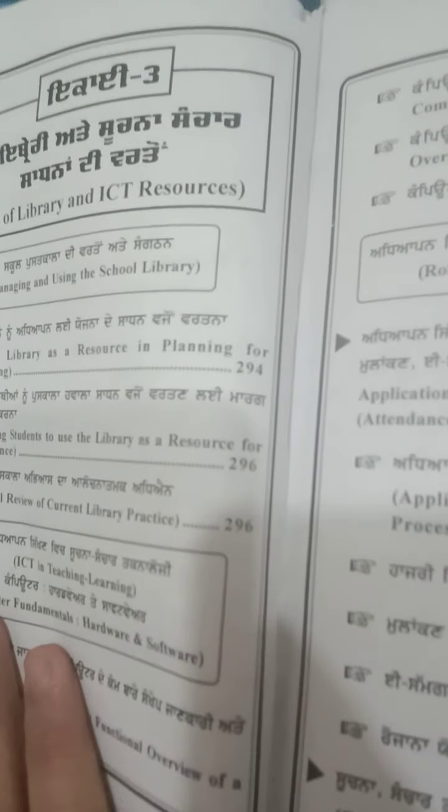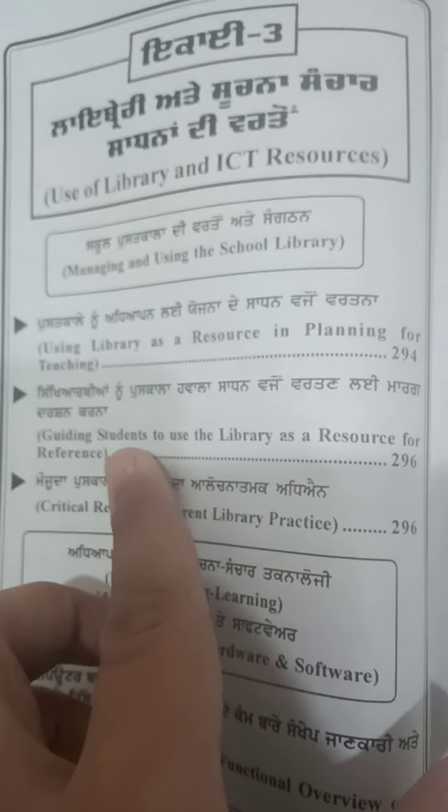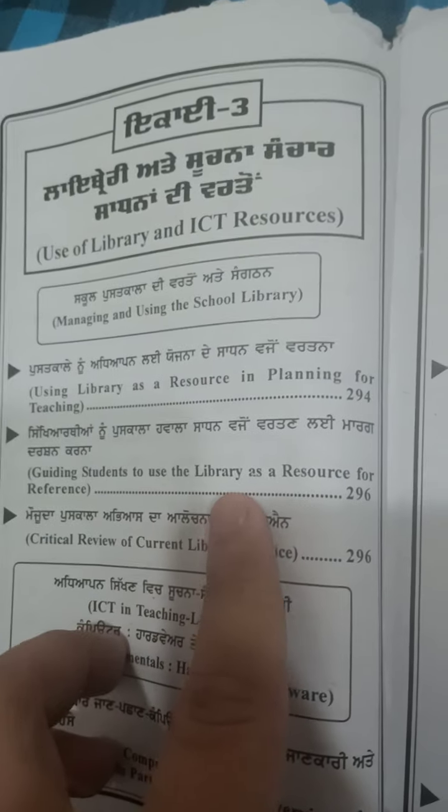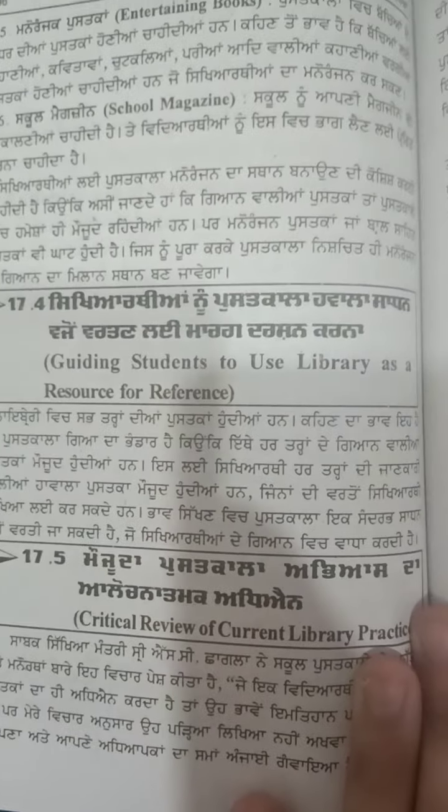Now we have to check out the page numbers which are mentioned in front of contents, and check out whether they are accurate or not. For example, if I go to unit 3 and check page 296, whether I will find guiding students to use the library as a resource for reference or not. Page 296, guiding students to use library as a source for reference, completely there. So page numbers are also very rightly mentioned.